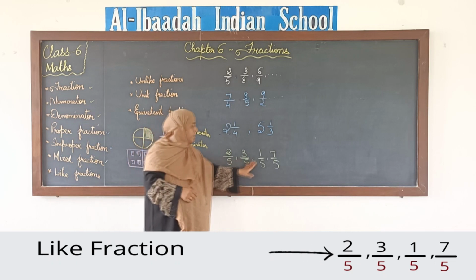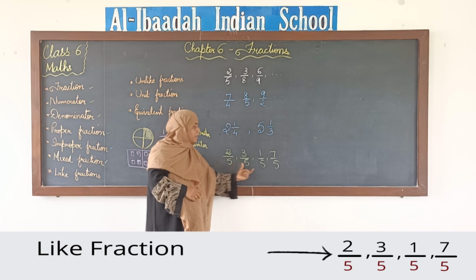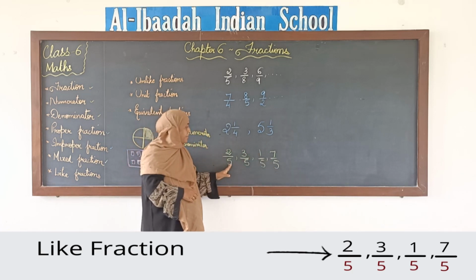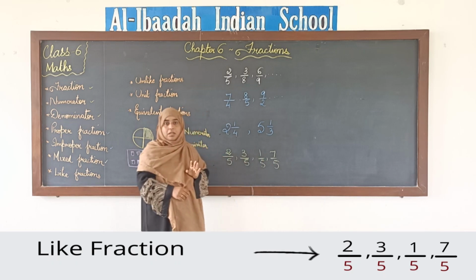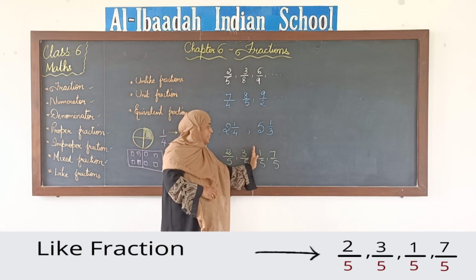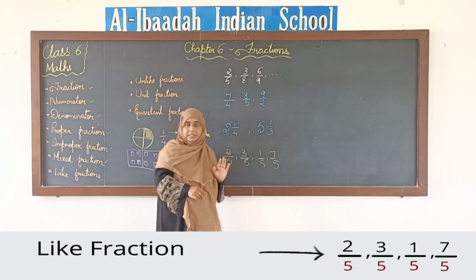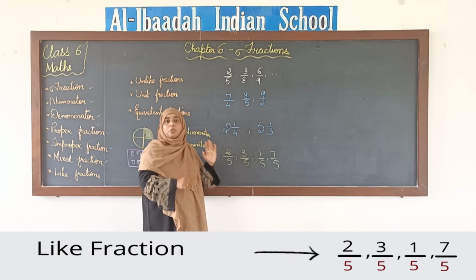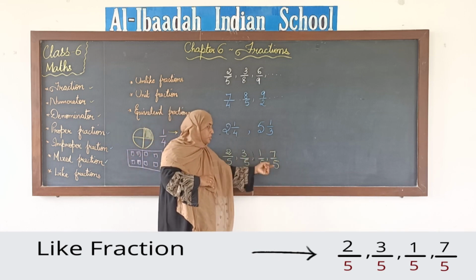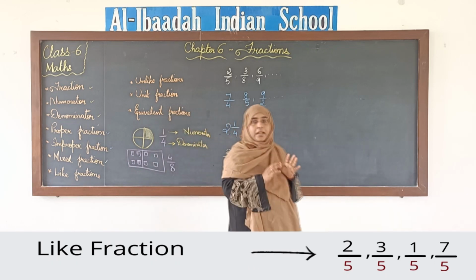Now these types of fractions have the same denominators. You see, in all these 4 fractions the denominators are the same. When denominators are the same, we call them like fractions. That's why I told you that you need at least 2 to compare and see the denominators. You can have 2 or more than 2 fractions. If you have 2 or more fractions with the same denominator, we call those fractions like fractions.